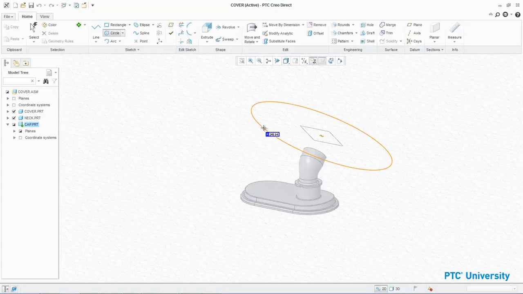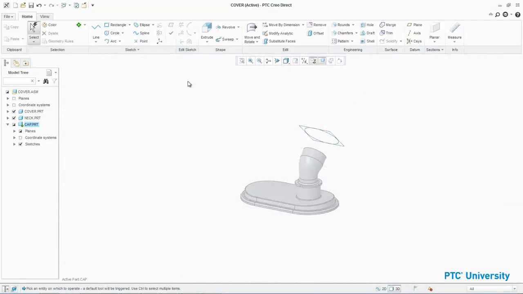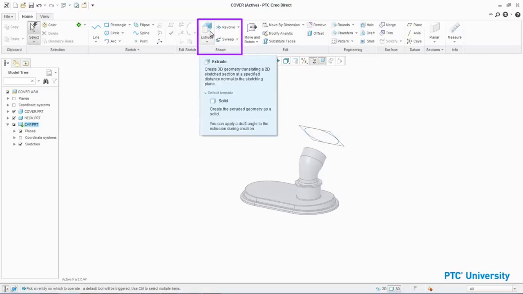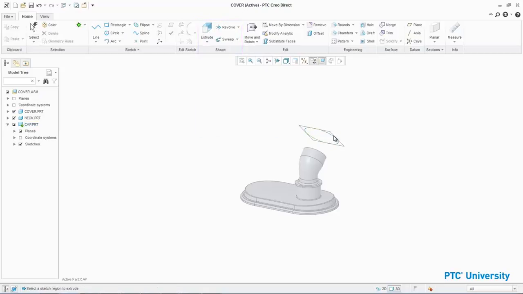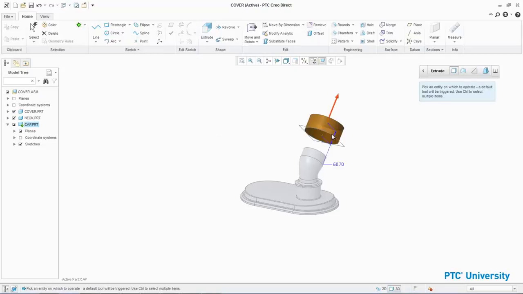Move the cursor slightly and press spacebar to toggle to diameter in the Precision panel. Type 120 for the diameter in the Precision panel and press Enter. Click Complete Sketch from the Sketch group. In the ribbon, click Extrude from the Shape group and select the circle sketch. Edit the depth value to 35.